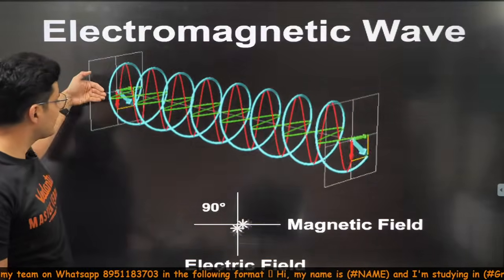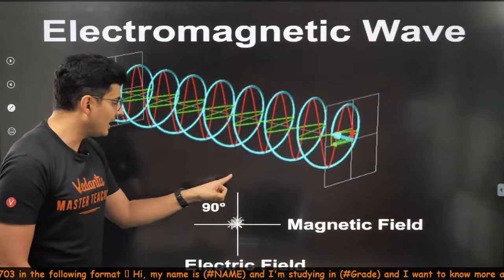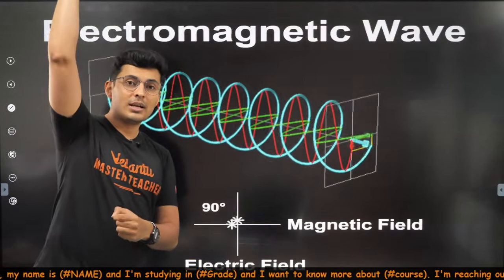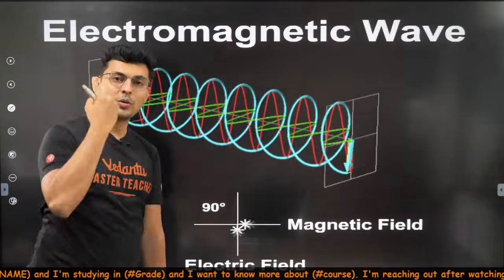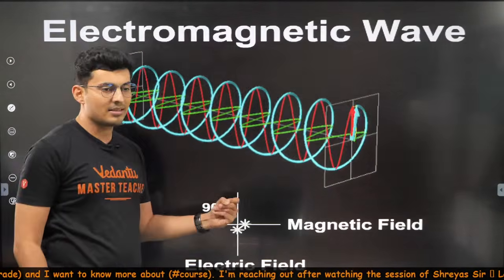The blue one is just for visualization. If you look at it from this side or from this side, like the front view, you will see that the electric field keeps on oscillating back and forth, up and down. Electric field goes up, then it points down, then again it goes up and comes down. Magnetic field goes like that and like this. This is how it is.